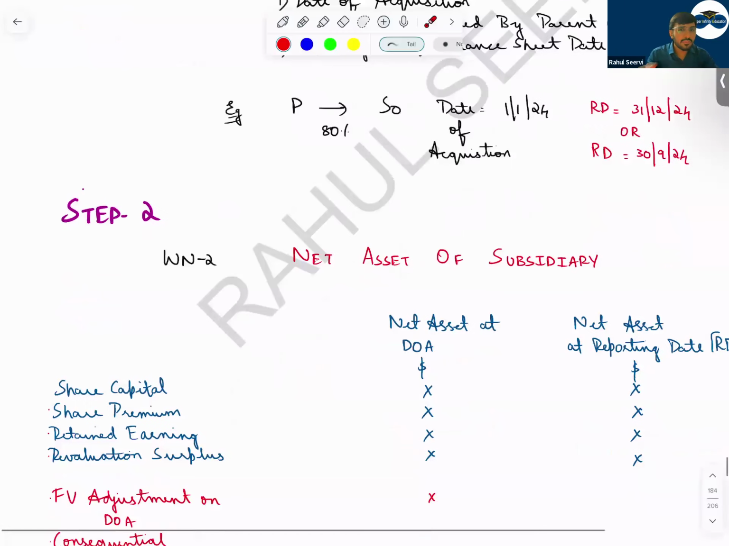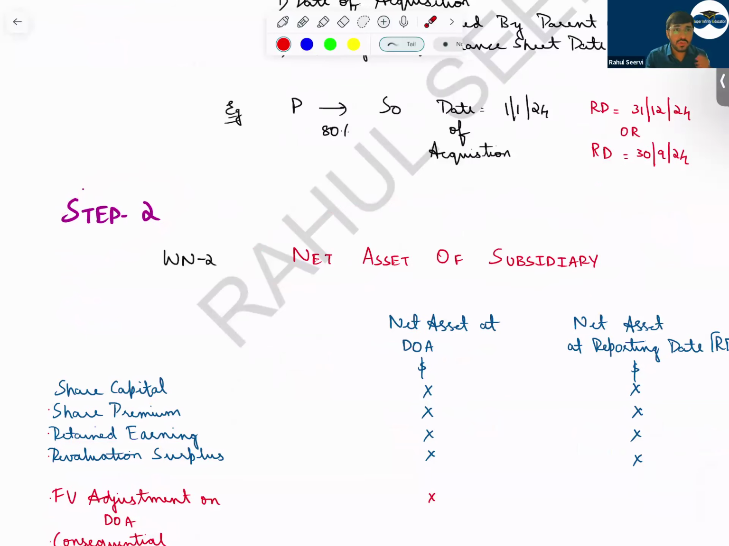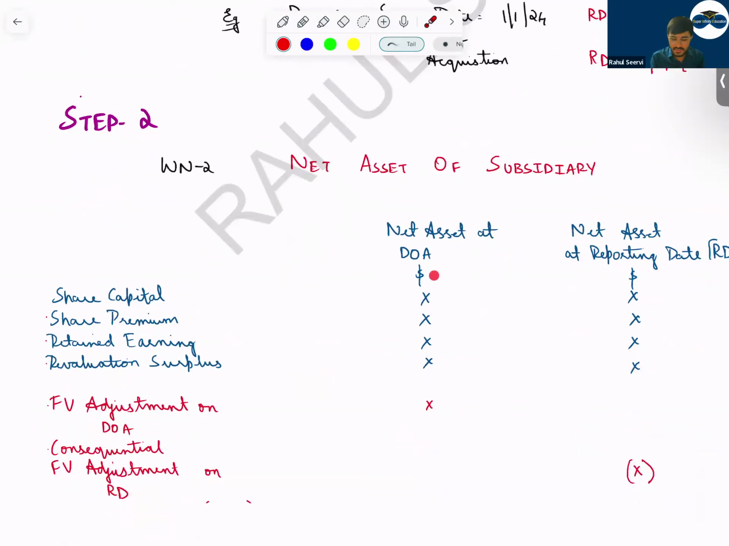Then step number 2. In step 2, we write down the net assets of the subsidiary. Why do we do this? To calculate the post-acquisition profits, so that we get to know that once I acquire the company, the profit will be given to the parent and that profit will be given to NCI. So here it's only the post-acquisition profit. What do we write down? Share capital, share premium, retained earnings, revaluation surplus. We write down each and everything here. Now, in your FR exam, share capital and share premium most of the time will remain the same. It will not change. Retained earnings closing balance will be given, and the opening balance will also be given in the question. So read the question carefully and take the value. Sometimes what will happen?